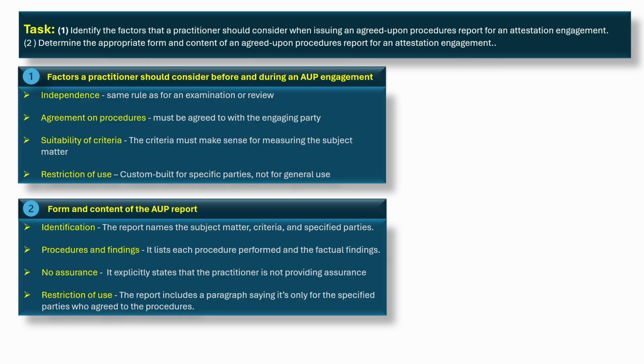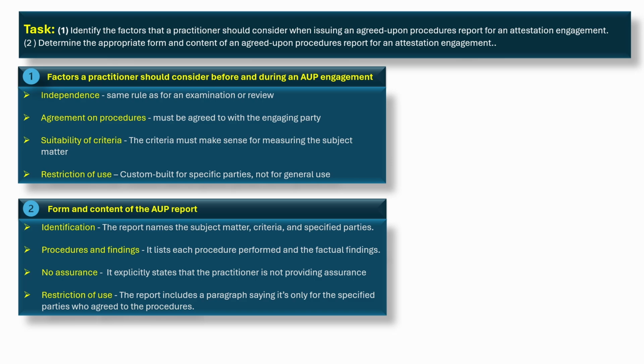Suitability of criteria. The criteria must make sense for measuring the subject matter. In this case, it's probably the royalty agreement terms, how royalties are calculated and paid. Restriction of use. Since the procedures are custom-built for specific parties, the report is not for general use. Only those specified parties should rely on it. 2. Form and content of the AUP report. Identification. The report names the subject matter, criteria, and specified parties. Procedures and findings. It lists each procedure performed and the factual findings.